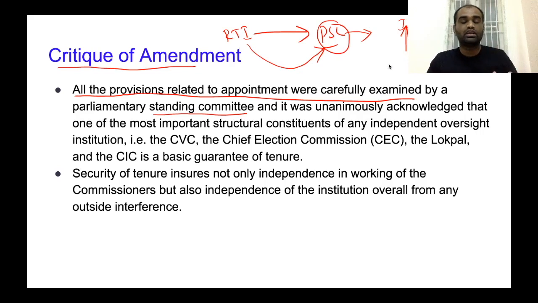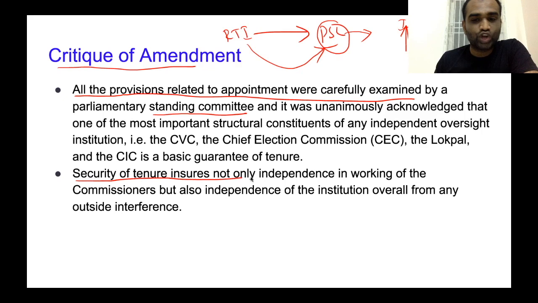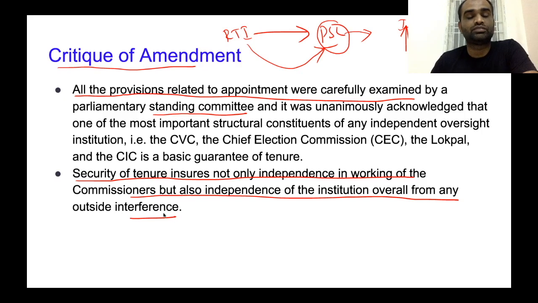That's why institutions like the CVC, the Chief Information Commission, the Chief Election Commission, as well as the CAG, are given autonomous functions. Clear? Now, security of tenure ensures not only independence of working for the commissioners but also independence of the institution overall from outside interference. I'll give you one example.